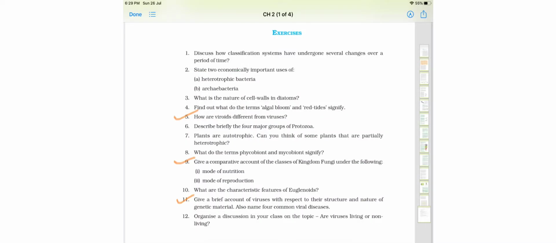Okay, a few more questions are given regarding today's topics. Questions 5, 9 and 11 you are supposed to write in your classwork. Complete all these questions in time, and with this we end our chapter here. Do revise all the 3-4 parts of this chapter. Each and every term is important, and all the underlined parts are important to write in your classwork. Next we will start the next chapter, classification of the plant kingdom. Okay, till then, goodbye students.